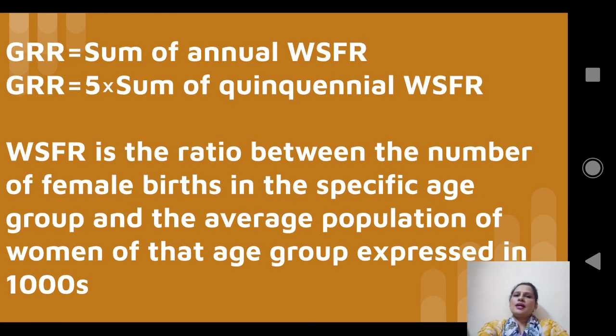GRR is defined as the sum of annual WSFR, which is equal to 5 into the sum of quinquennial WSFR, where WSFR is the number of female births occurring in a specified age group divided by the average population of women of that age group, into 1000.